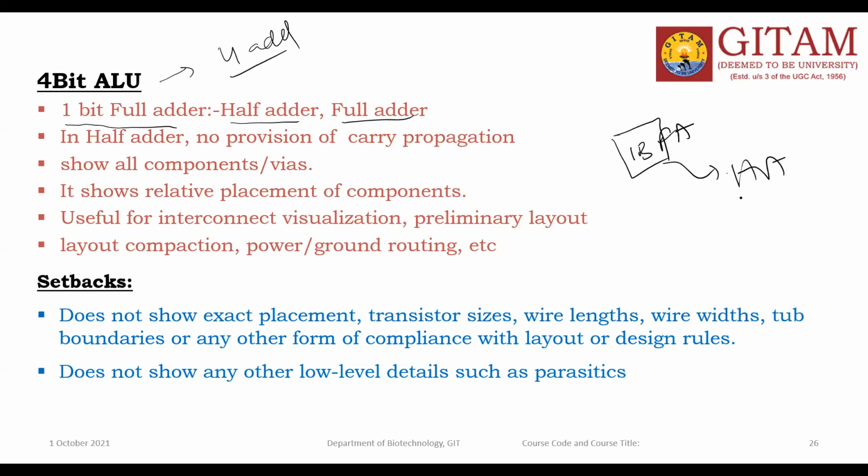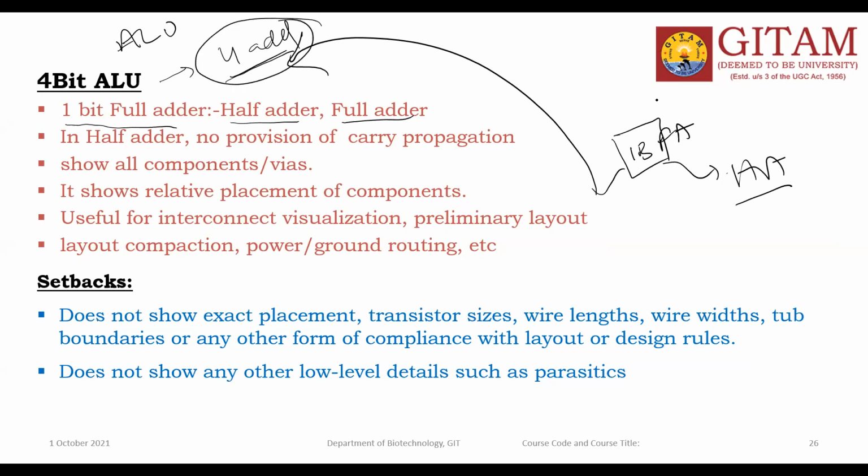So with the half adders you can design the full adder. With the full adders you can design the 4-bit adder. So if you take the ALU as the system, your adders become the subsystem. If you take the adders, 4-bit adder is the system, then 1-bit full adder is the subsystem. If you take the 1-bit full adder as the system, then half adder becomes the subsystem. So in half adder, there is no provision of carry propagation.